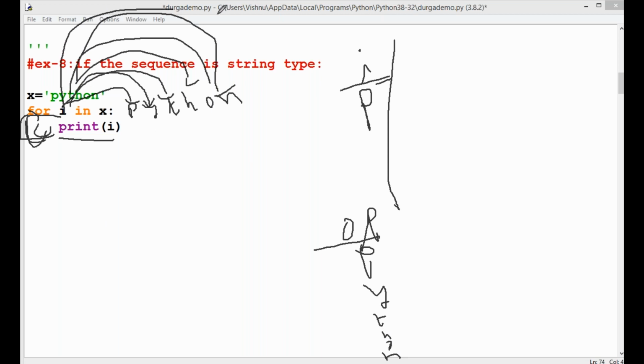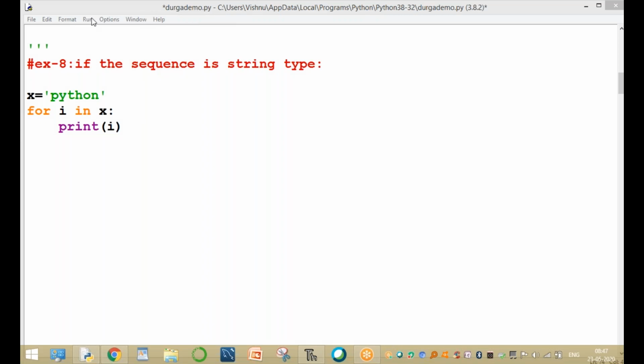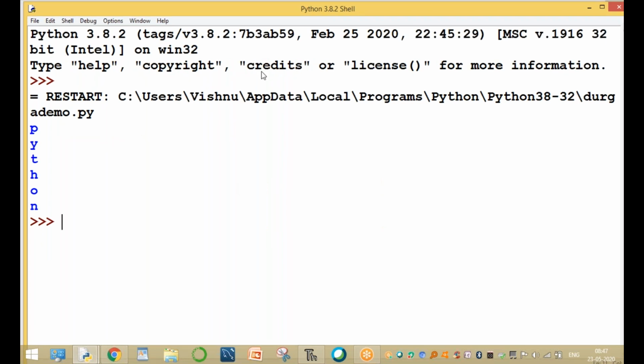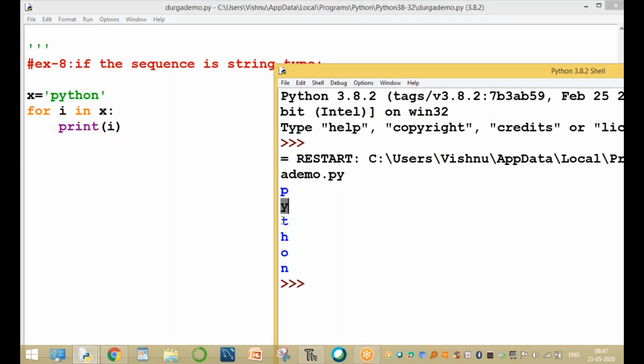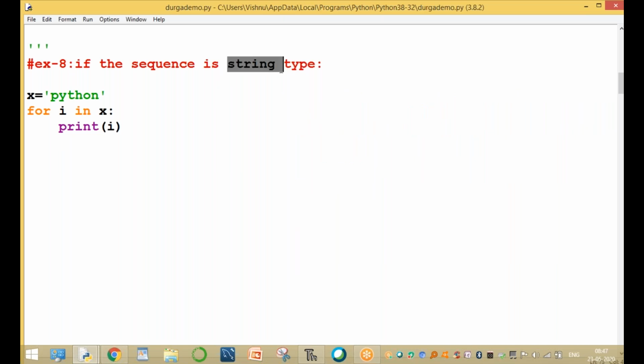Again go back, then there are no values for i. Okay, here the range is completed. Already the items are completed. Already the values are completed. That's why i is empty. That means the control exits from the loop, and after exit, run the module to print the values: only Python, P Y T H O N. If it is a string type, clear guys?